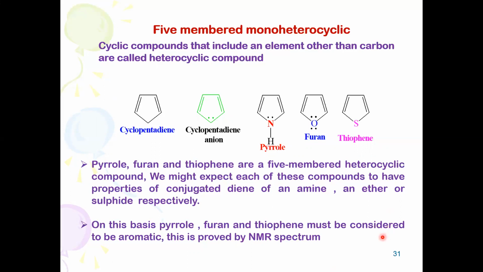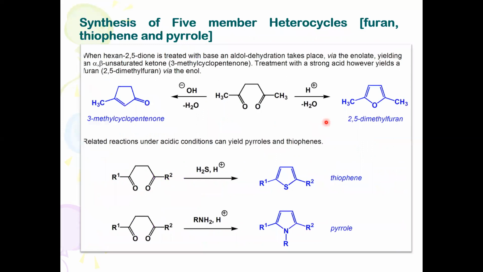Do you know why the compounds are called aromatic? Because they should have conjugation in their structure, they have more stability and high resonance energy, and so on. These look like conjugated dienes. So these example heterocycles are also conjugated dienes. Okay, so what about the synthesis of these 5-membered heterocycles?